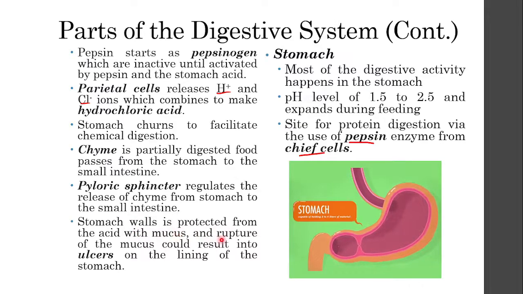And when this ruptures, this is what causes the ulcers in your stomach. There are various ways that your mucus can be ruptured, or you can have ulcers. One of them is actually stress. When you feel stress, you probably have experienced having a stomach ache. The reason for that is because you're actually weakening the mucus in your stomach. And when there's so much stress happening in your life, you can actually start to have stomach ulcers.